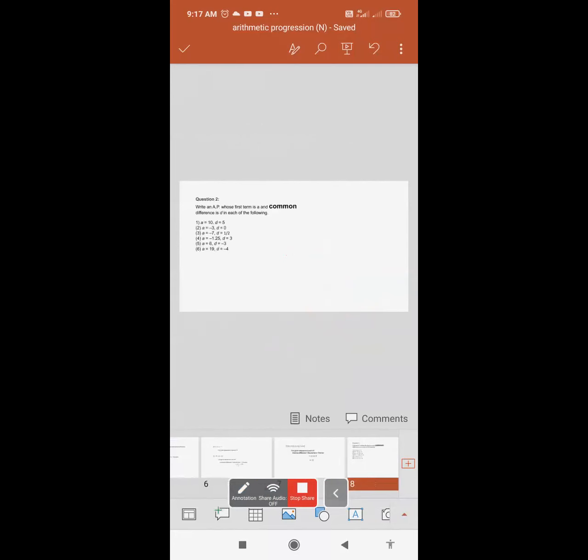Now from that question only, the common difference, they'll tell you. Here they told us to state whether my sequence is AP and not by finding a common difference. Now the second question is, write an AP whose first term is A and common difference is D in each of the following. Here A and D they are telling you. Total 6 questions are there. I'll take 3 questions, the rest will be your homework.